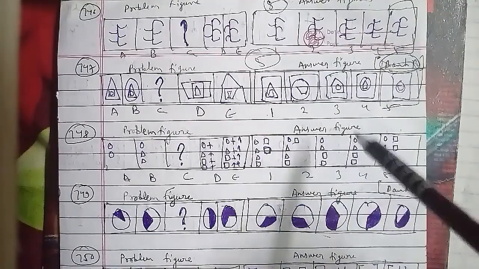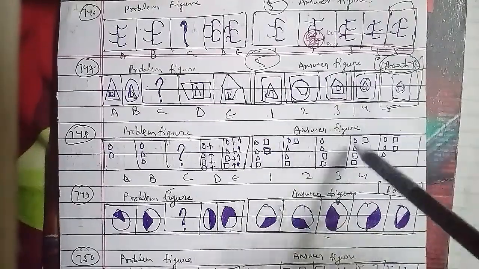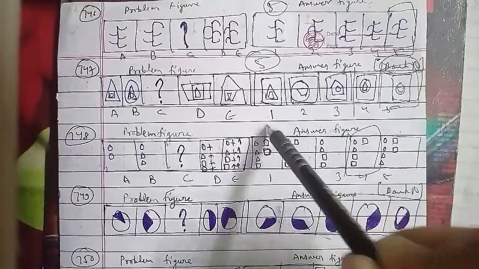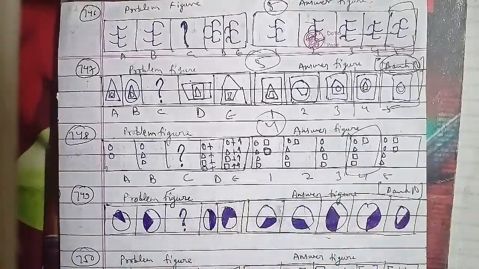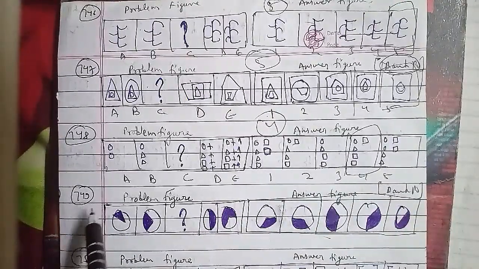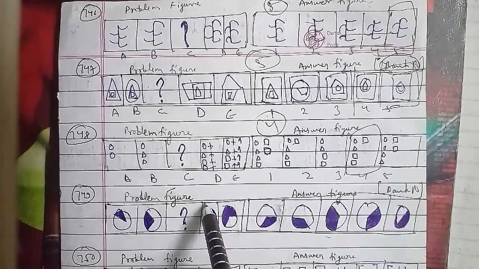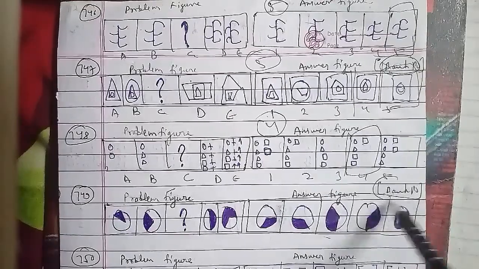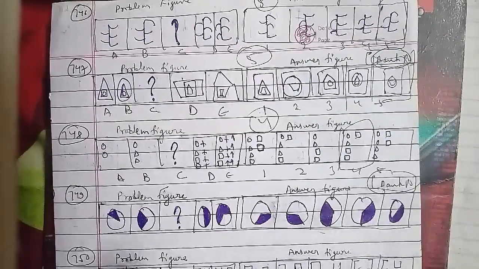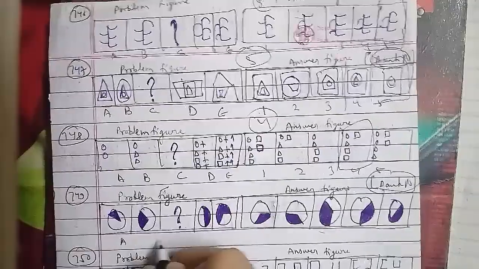Let's go ahead with another one, which is the 749th question of the session. Here are your problem figures and these were the answer figures. This has been asked in the bank PO question paper. These have been named figure A, B, C, D, E, and this is your figure 1, 2, 3, 4 and 5 respectively as well.